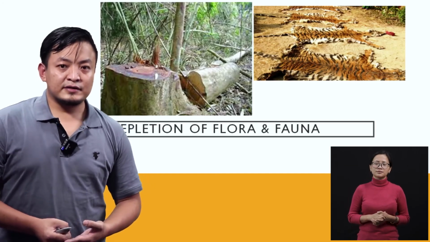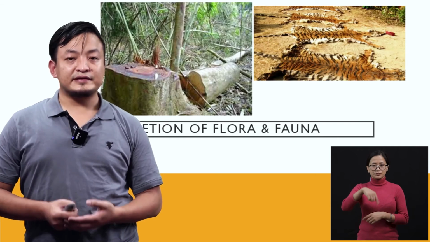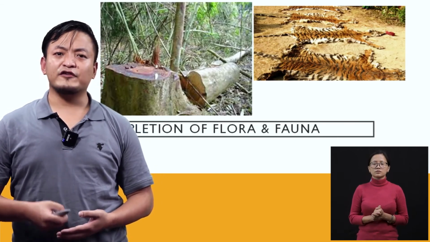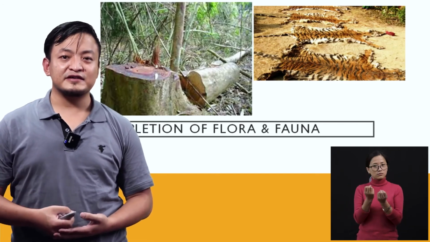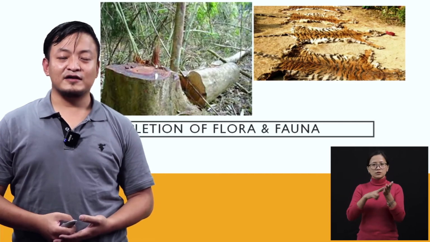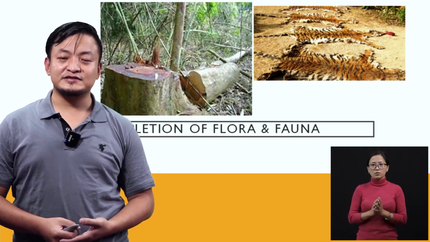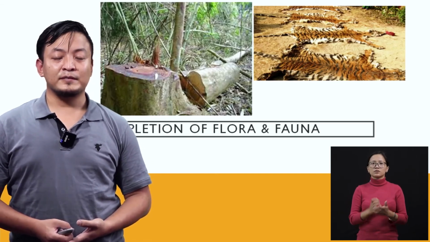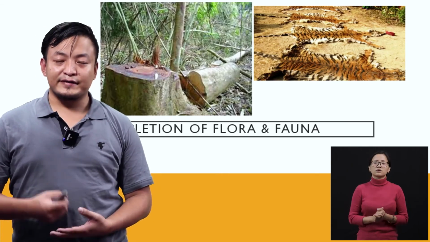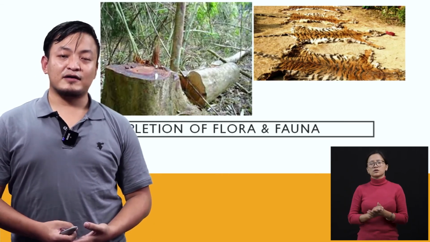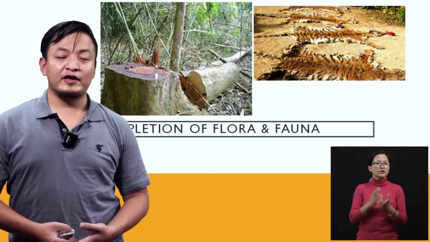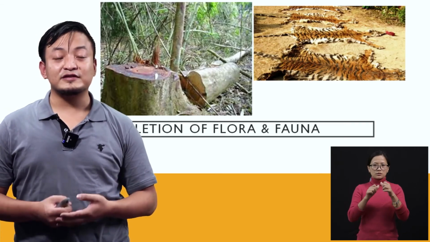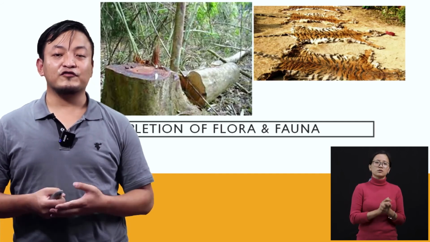These days, we have an increasing number of national parks, wildlife sanctuaries, and biosphere reserves. Even in our country, their numbers are increasing, and that's a good thing for the flora and fauna.